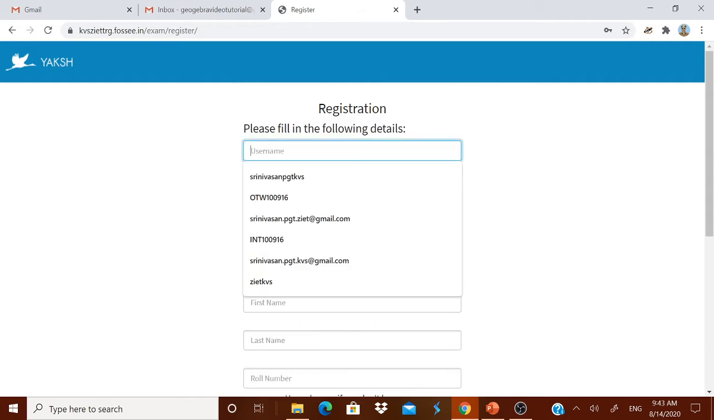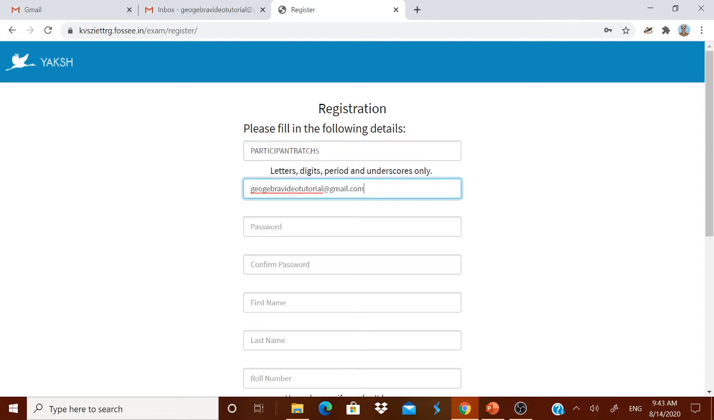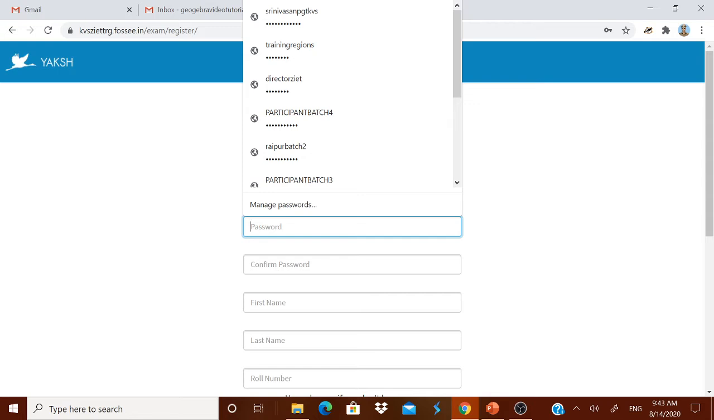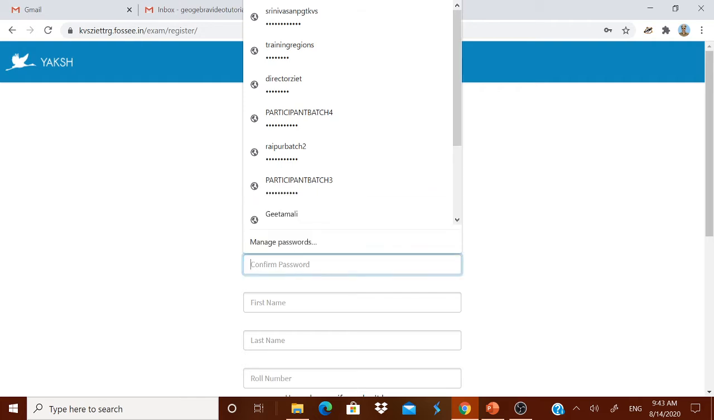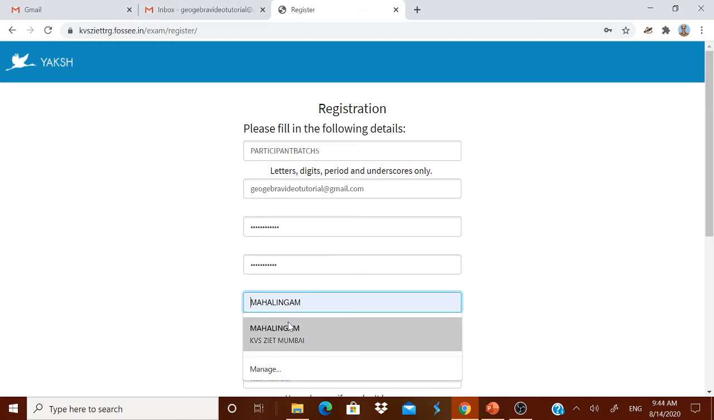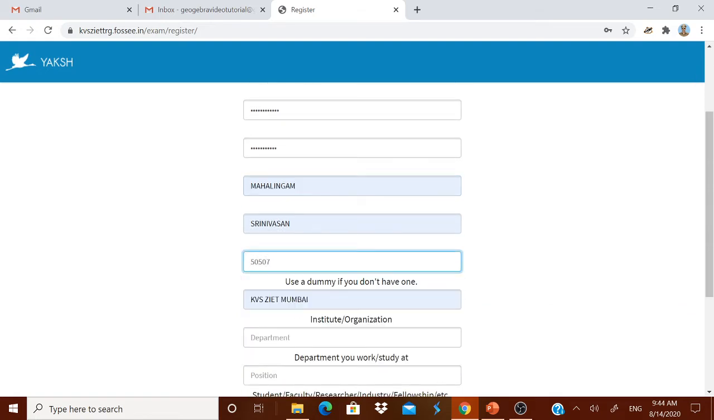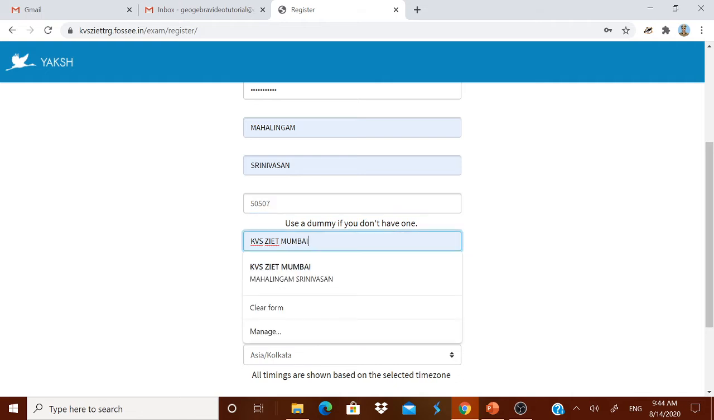Okay, now username, I will take it as participant batch 5. Okay, email ID, I have taken this email ID now. The password, I'm selecting a password. I'm confirming the password. Okay, the first name, I'm giving my name, no issue. The roll number, I am giving my employee code. You have to give your employee code.